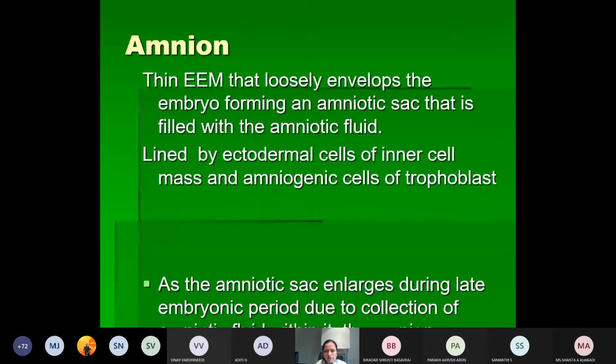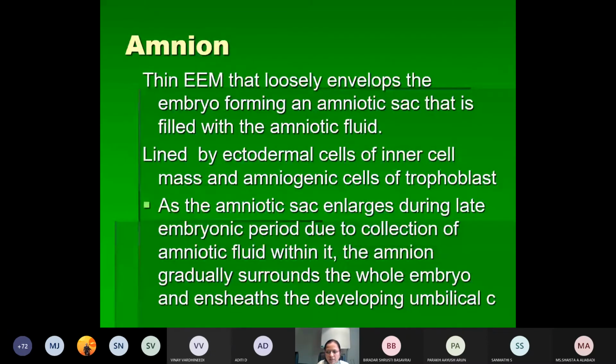So what is amnion? Can anyone tell? Chorion we have said is the extraembryonic mesoderm with the trophoblast. So what is amnion? Does anyone know, from the previous classes? Don't know?